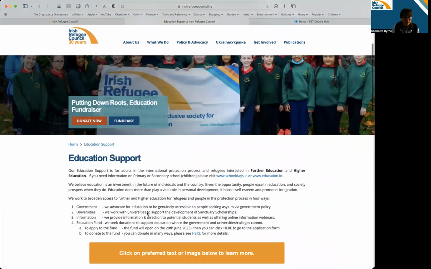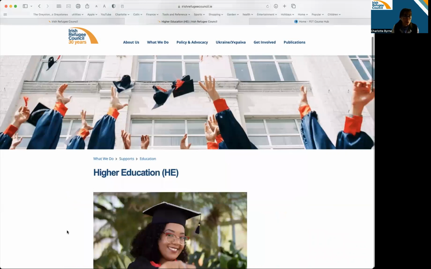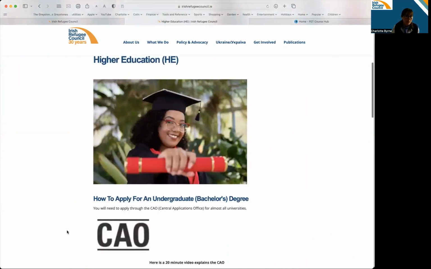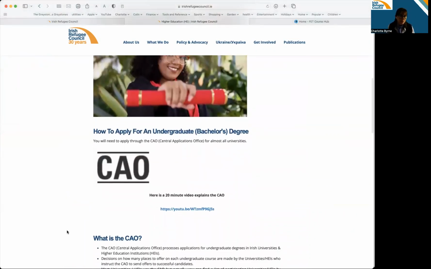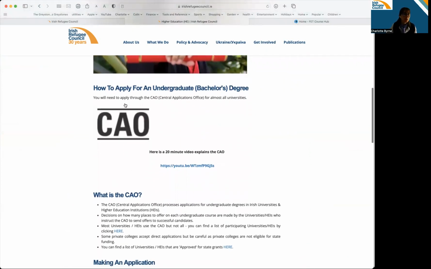So let me go back to the education homepage. So that's the first three we've looked at. The next one we're looking at is higher education. So this is university generally. So how do you apply to do an undergraduate degree or a bachelor's degree in Ireland? Well, you apply through the Central Applications Office.